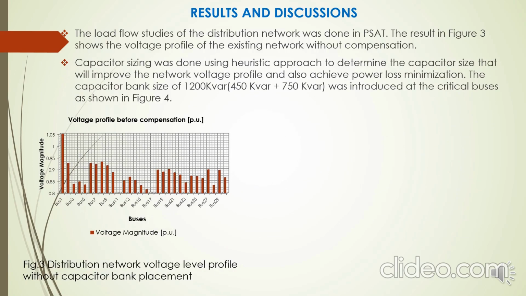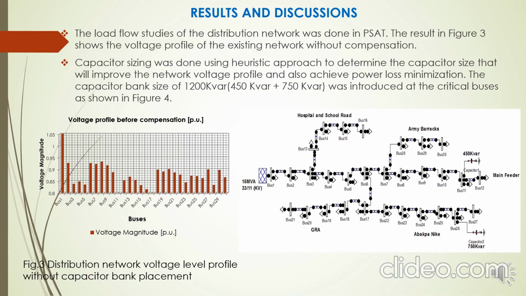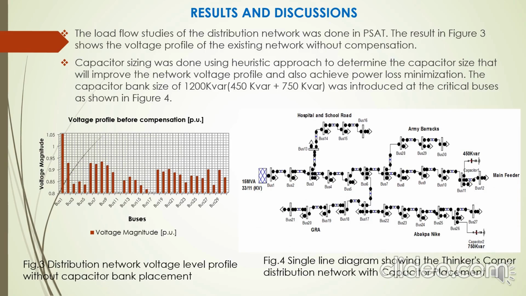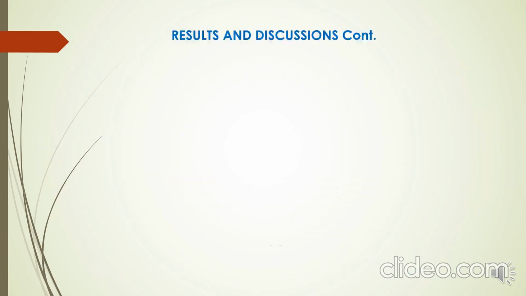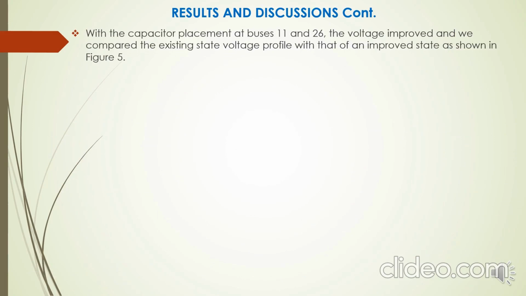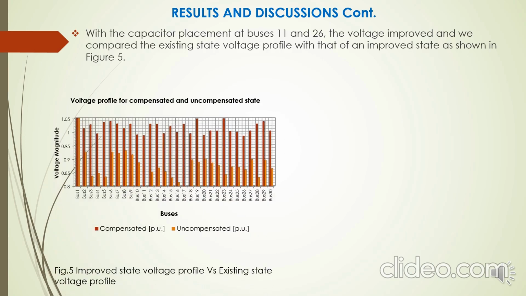Capacitor sizing was done using a heuristic approach, and we determined the actual capacitor size of 1200 kVAr, which was introduced at the critical buses, bus 11 and bus 26, as shown in figure 4. With the capacitor placement at bus 11 and 26, the voltage improved, and we compared the existing voltage profile with that of the improved state as shown in figure 5.